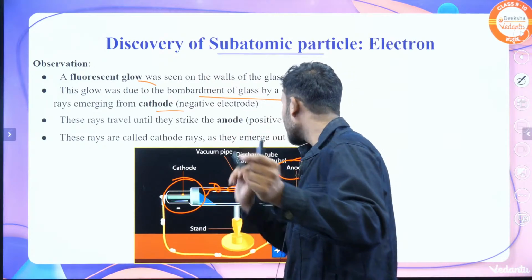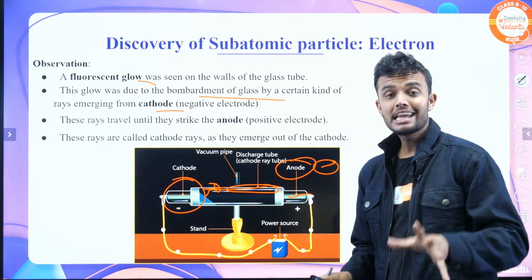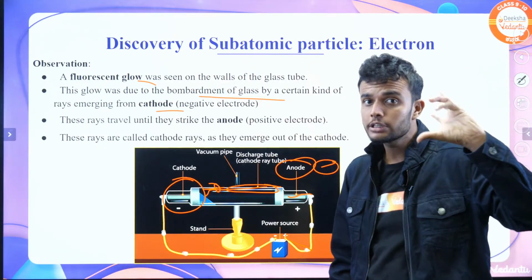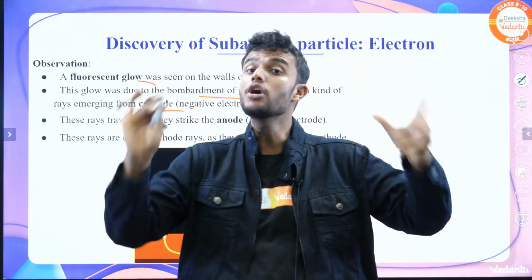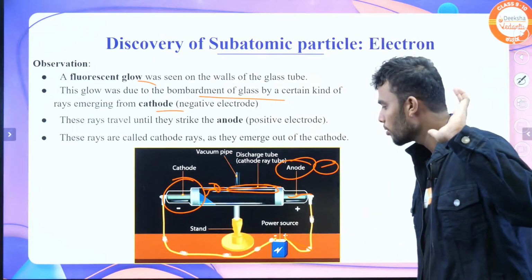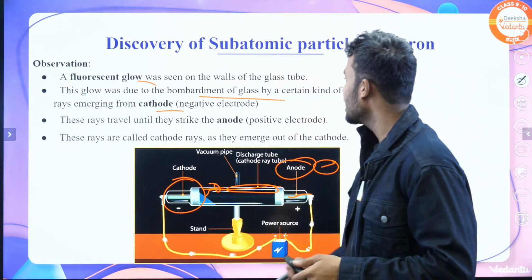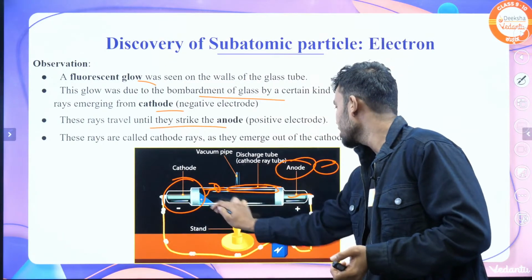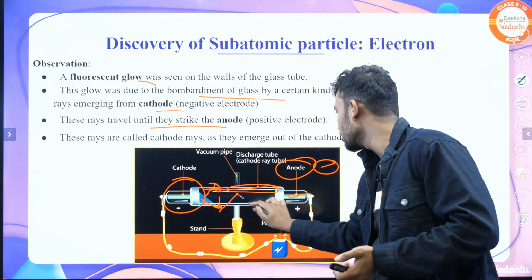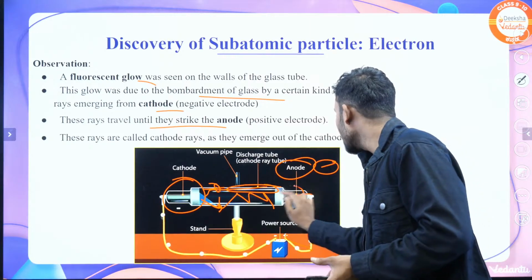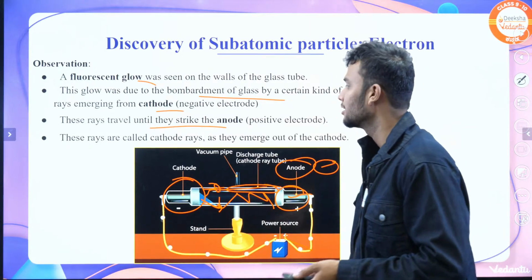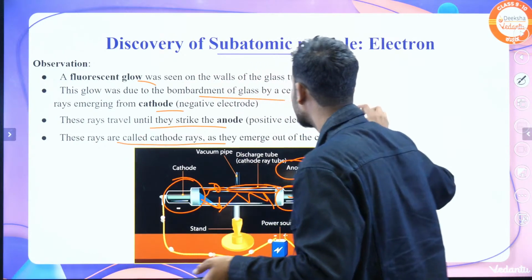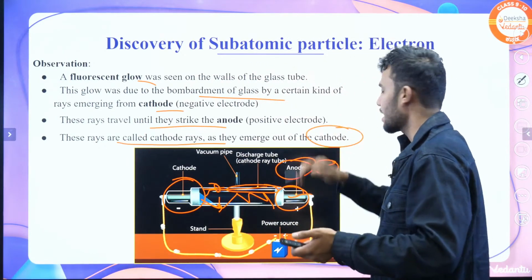It bombards the glass and gives a new fluorescent glow for the glass tube. The glass tube glows brightly. These rays travel until they strike the anode. And these rays are called cathode rays, as they emerged at the cathode.